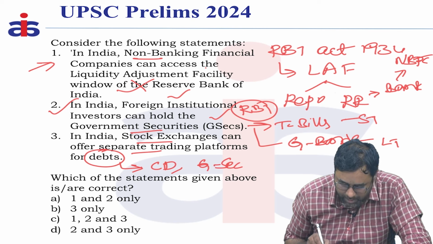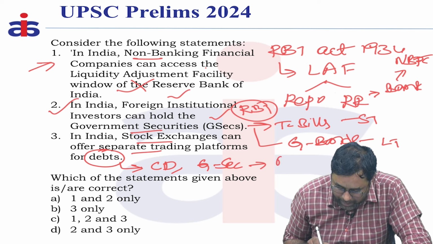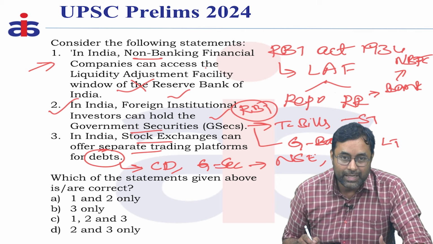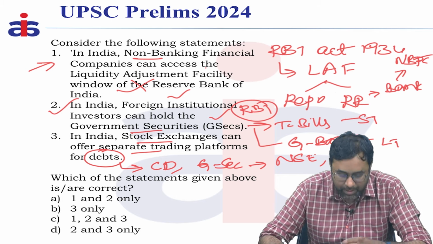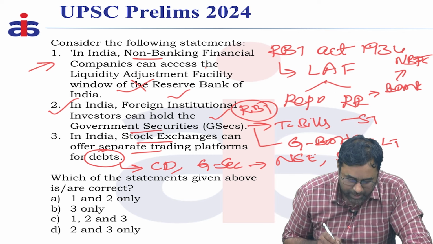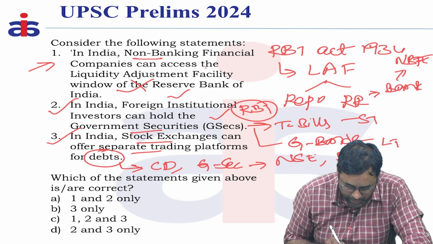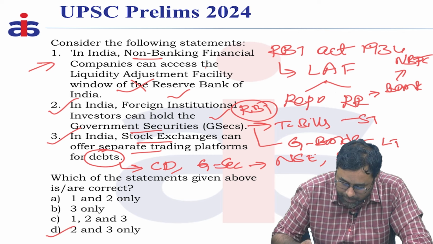For all these debts, separate platforms were recently created by the National Stock Exchange as well as the Bombay Stock Exchange, so that investors can invest separately in these debt-related instruments. So this statement is correct. The answer should be 2 and 3 only. Option D is the correct answer for the first question.